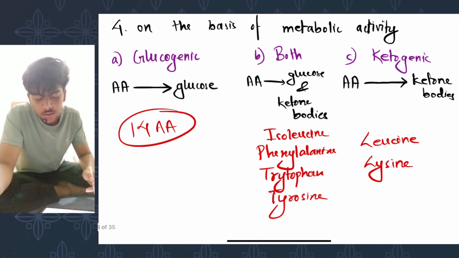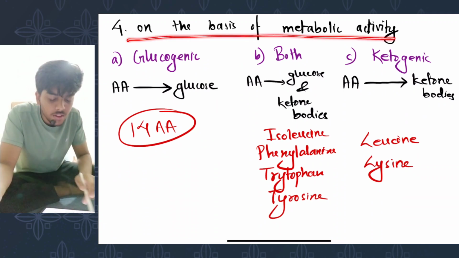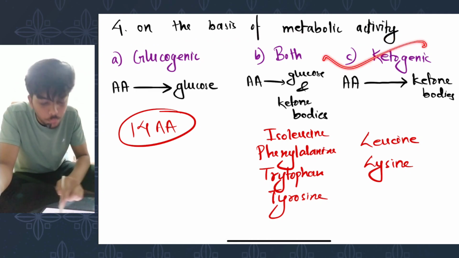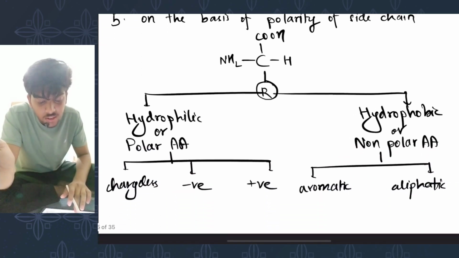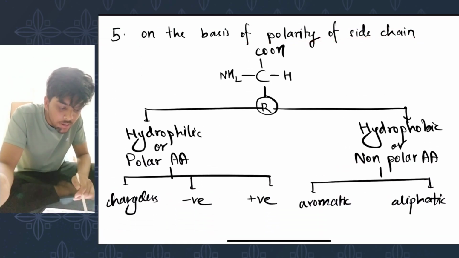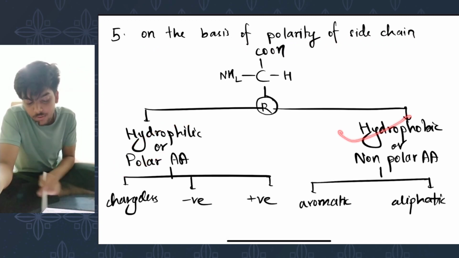And finally, on the basis of metabolic activity, they are either glucogenic, ketogenic, or both. And then finally, on the basis of polarity of the side chain, they can either be hydrophilic or polar, or they can be hydrophobic and non-polar.